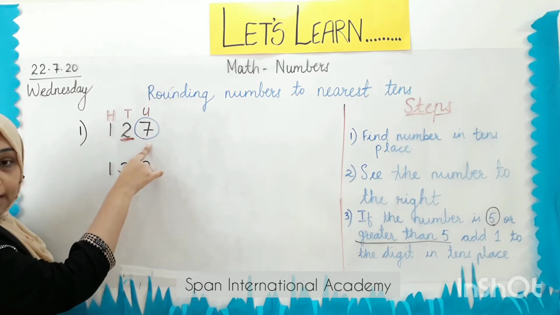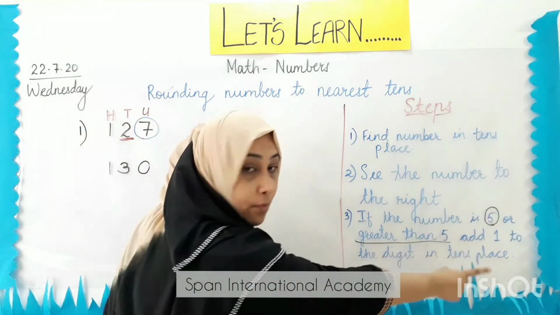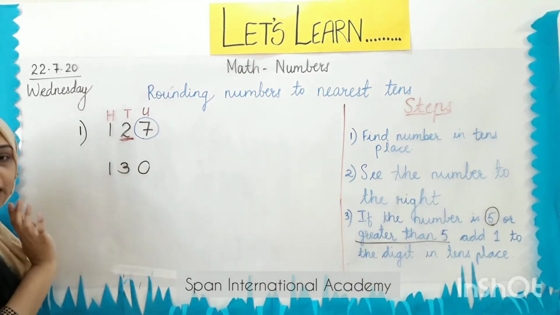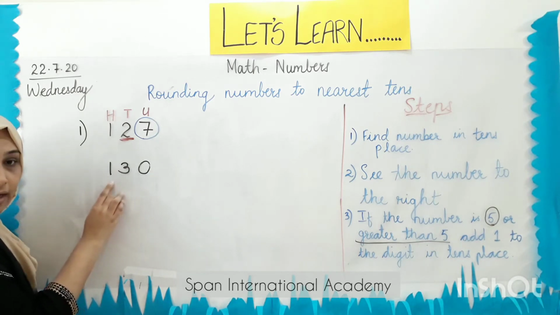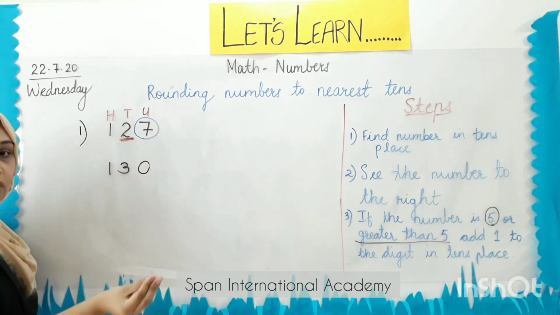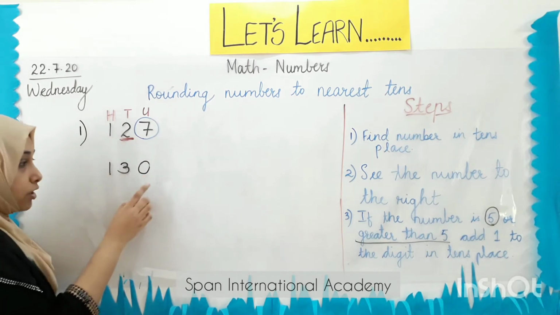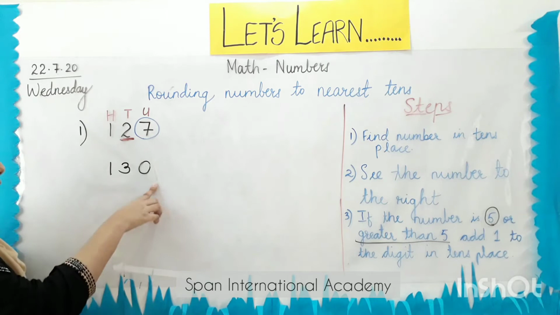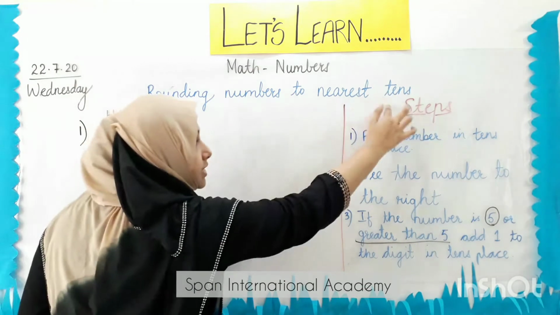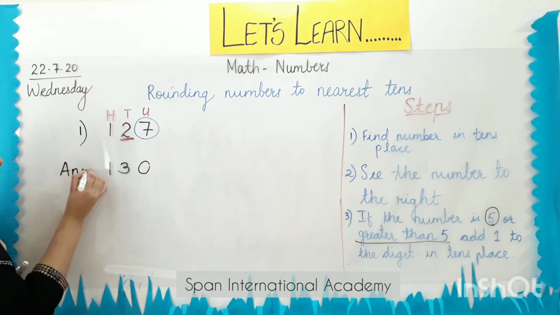What did we do when we came to know that number 7 is more than 5? We were supposed to add 1 to the digit in the tens place. So when I did that, 2 plus 1 gave me 3. So I wrote 1, 3. Now, when we are rounding numbers, after we have rounded the number which is in the tens place, we write a 0 after that. So after rounding 127 to the nearest tens, we get the answer as 130.